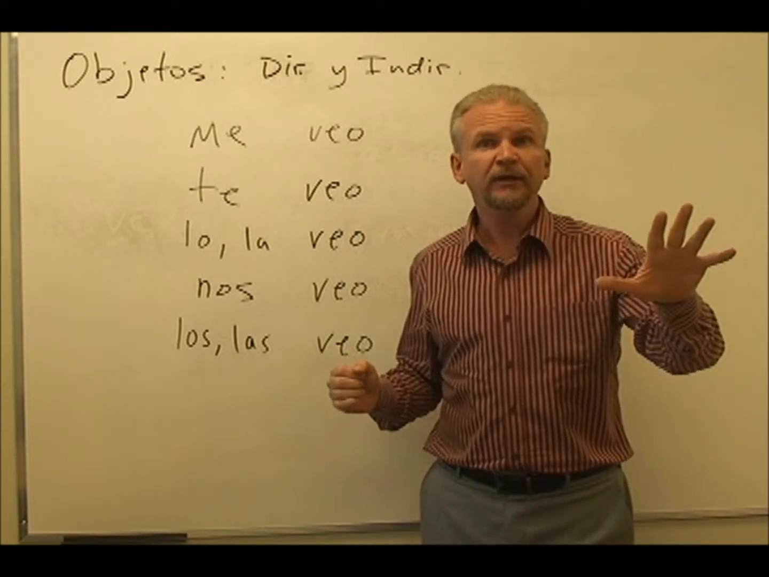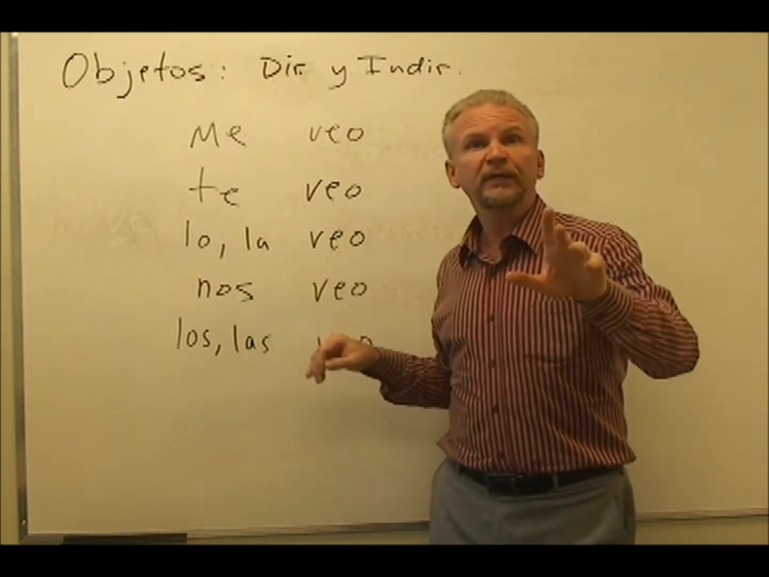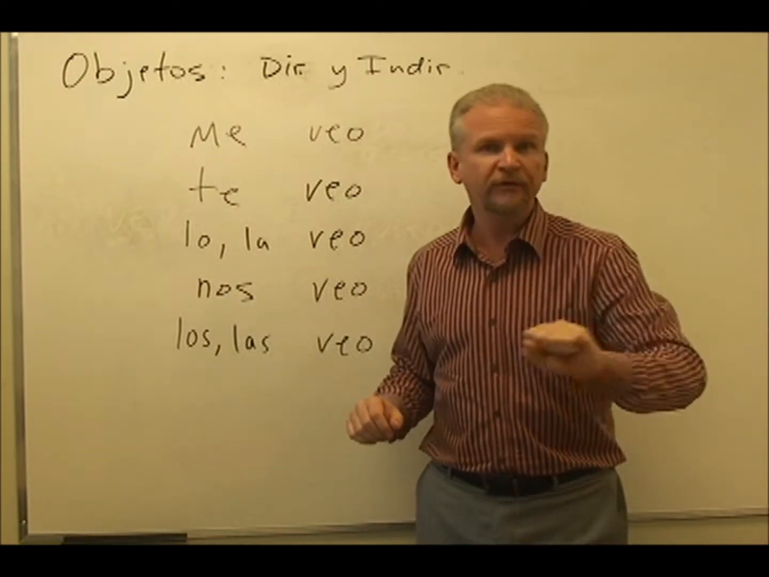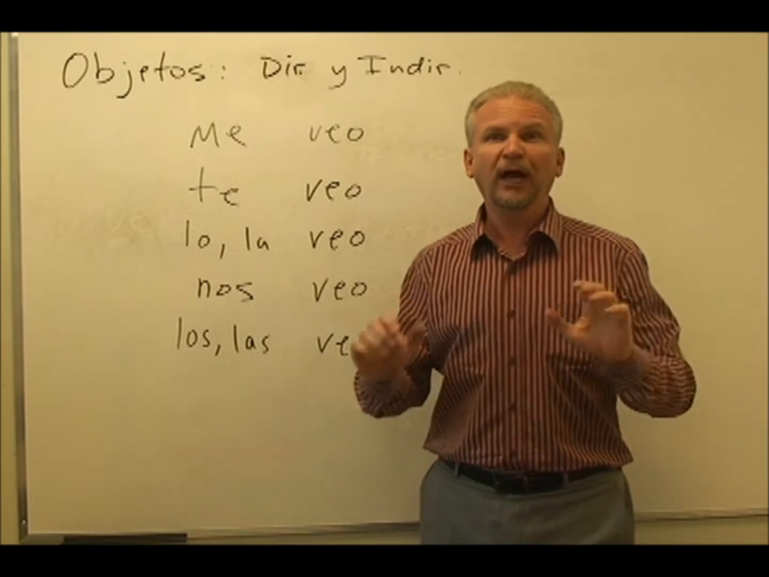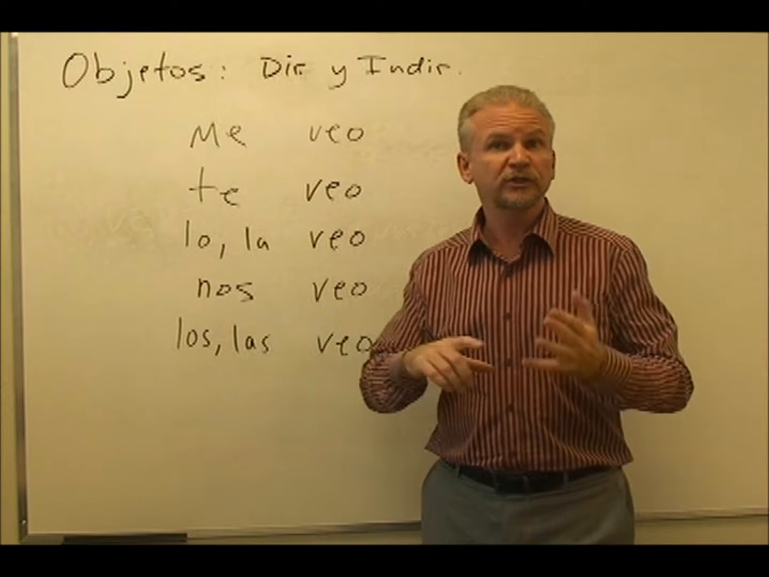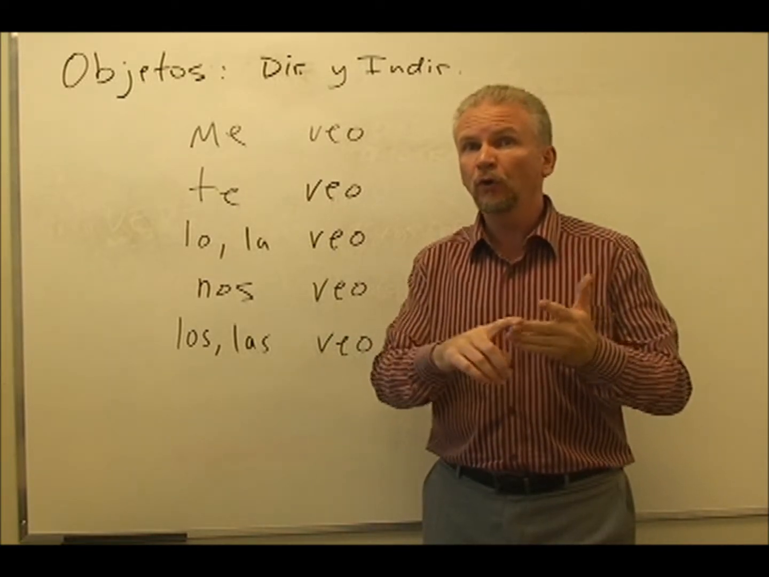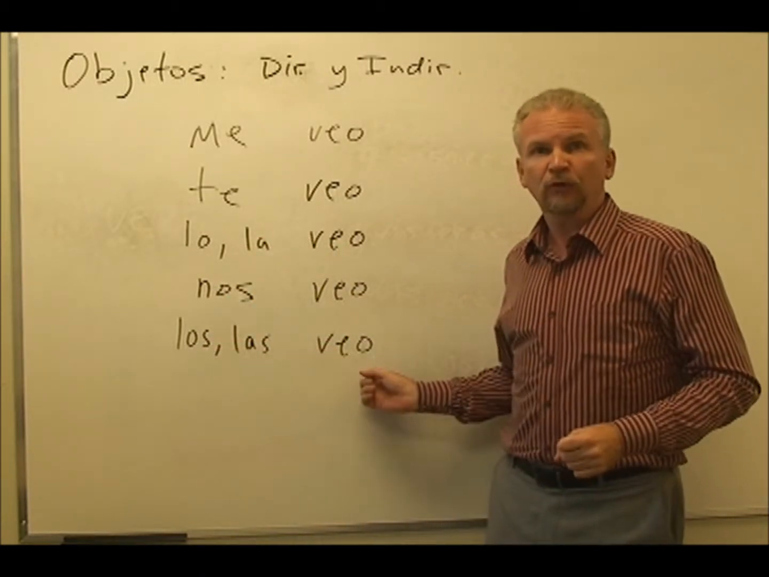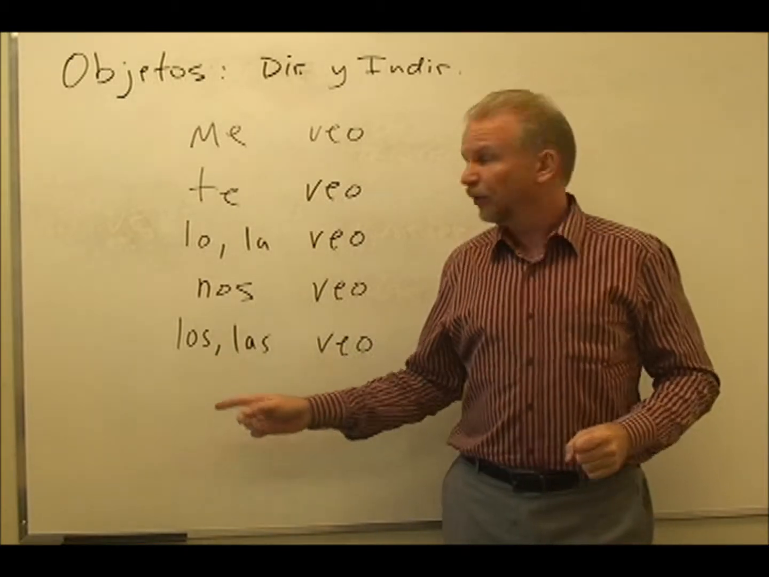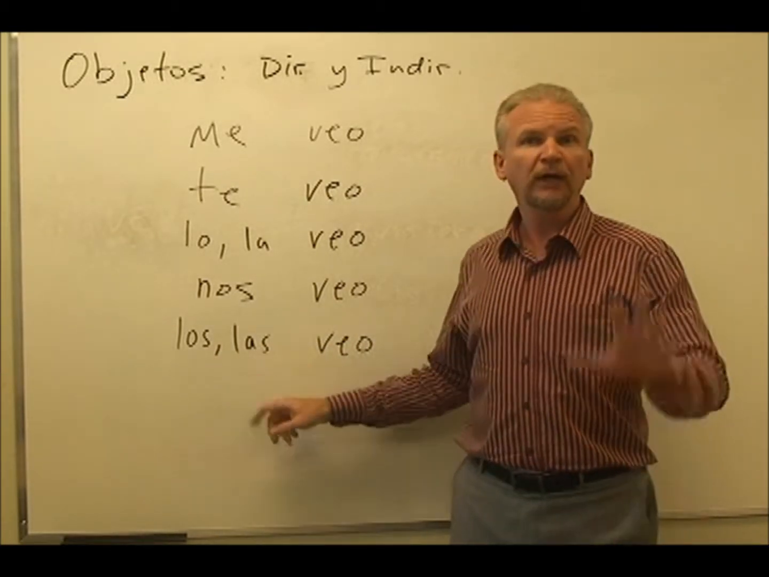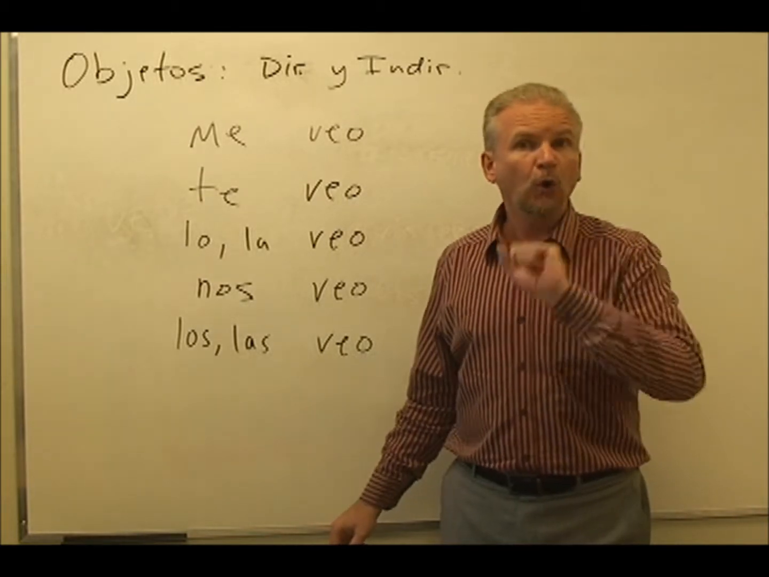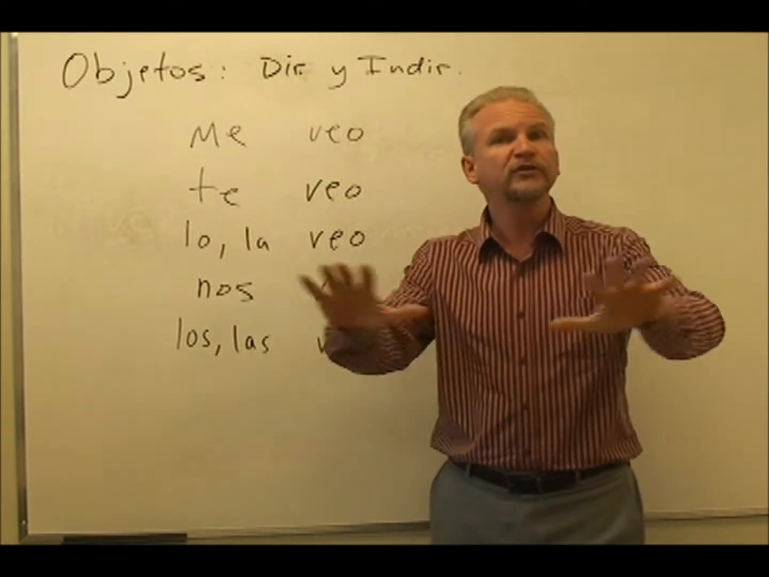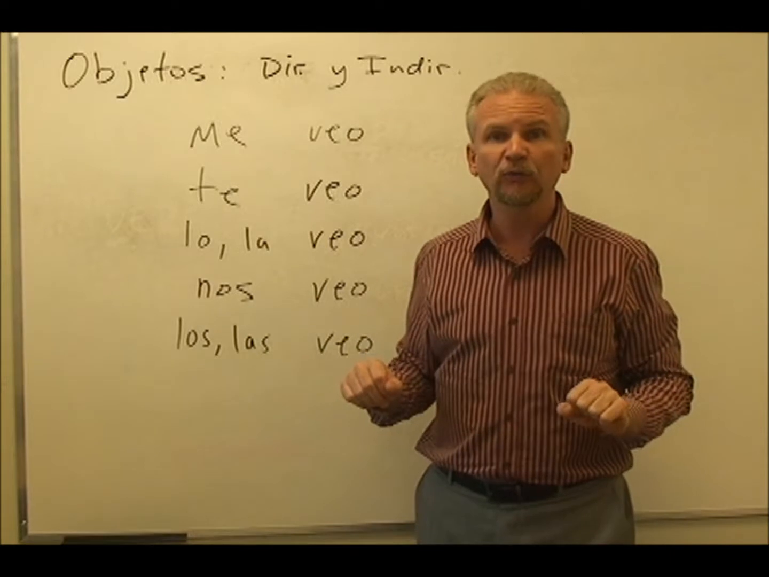We could talk about la casa. La veo means I see it, talking about la casa. We talk about el libro. Lo veo, I see it, meaning I see the book, a masculine item. So la and lo are direct objects, either can be him, her, or it. Nos veo, I see us. And los and las veo would be I see them, if it's a masculine group. Las veo, I see them, if it's a feminine group. Or the plural you. Las veo, I see you, if it's a group of women. Or los veo, I see you, if it's a group of men or a mixed group of men and women.